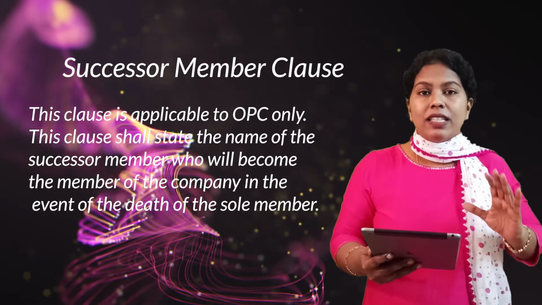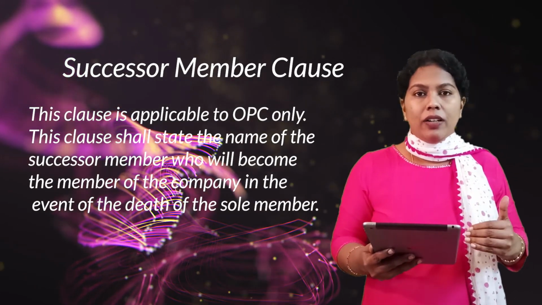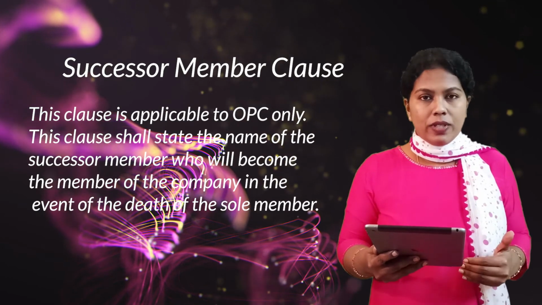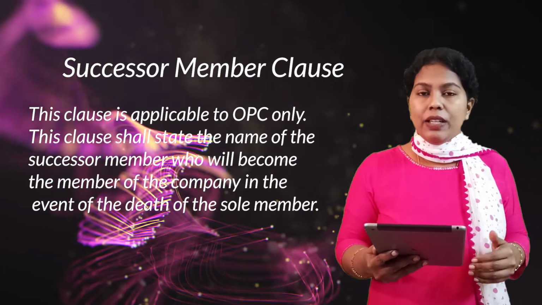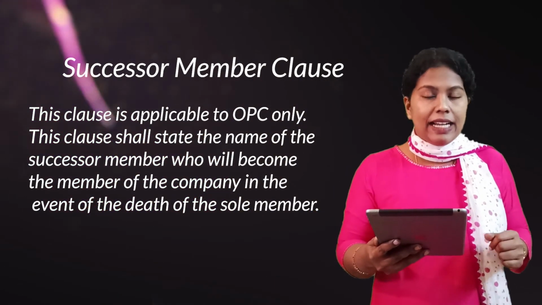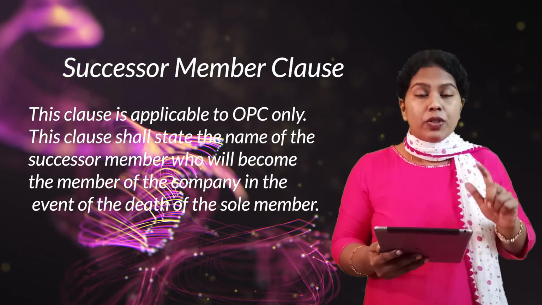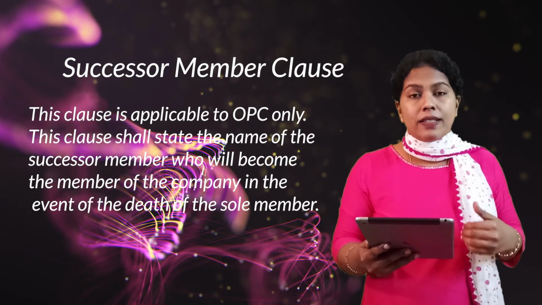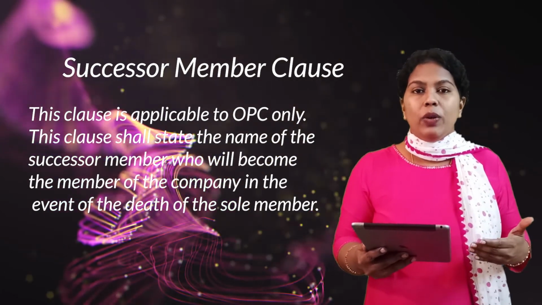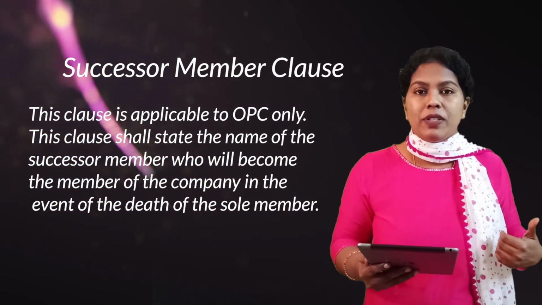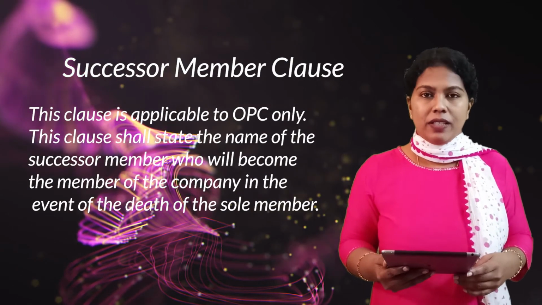So by the sixth clause, that is the subscription clause, the memorandum concludes. But if it is an OPC, one more clause needs to be added, and that is the successor or nominee clause. So an OPC should state the name of the successor or nominee who will take over the activities of the company at the absence of that one particular person or one director. So these are the different clauses or contents that form the memorandum of association.